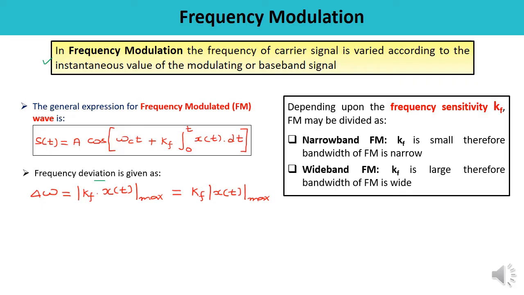And depending upon the frequency sensitivity, kf, the frequency modulation can be divided into two categories. First is narrowband FM, when the value of kf is small. Since the value of kf is small, the bandwidth is narrow and the type of frequency modulation is known as narrowband FM. The second case, when the value of kf is large, the bandwidth of frequency modulation is wide, and the type is known as wideband frequency modulation.